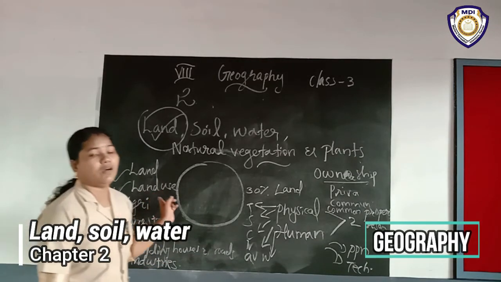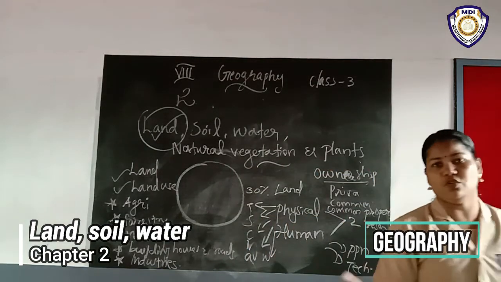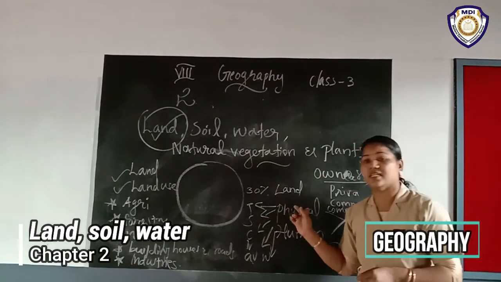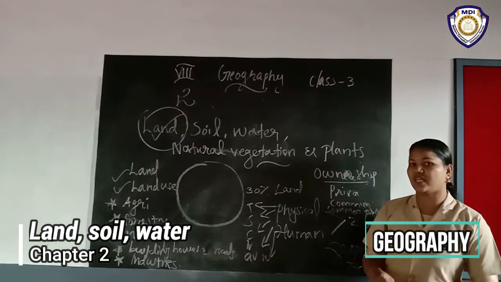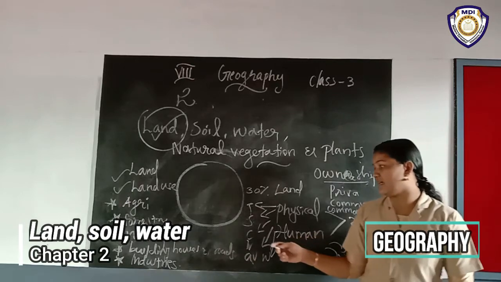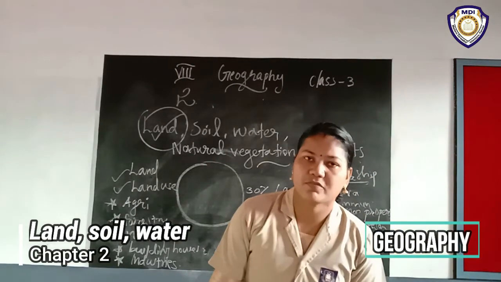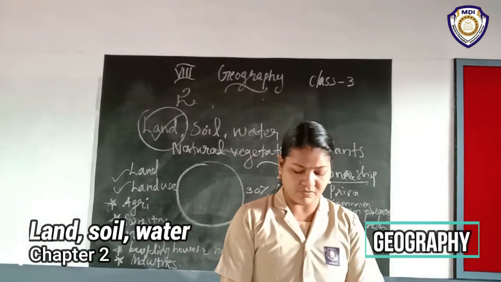Then on the basis of land use, we can determine there are mainly 2 factors. What are the 2 factors? Physical factors and human factors. Listen about human factors and physical factors.